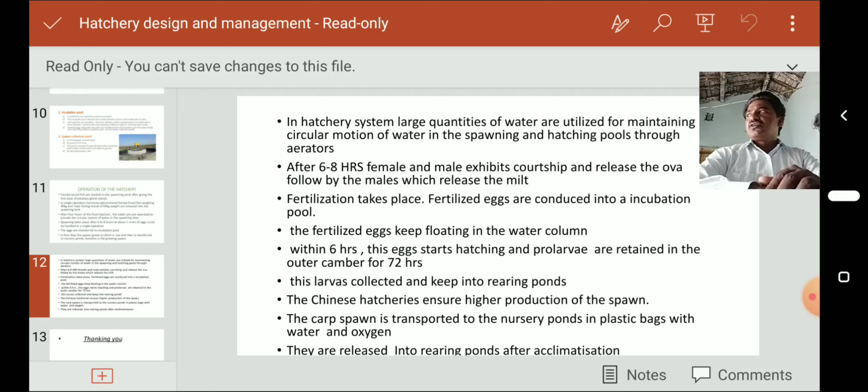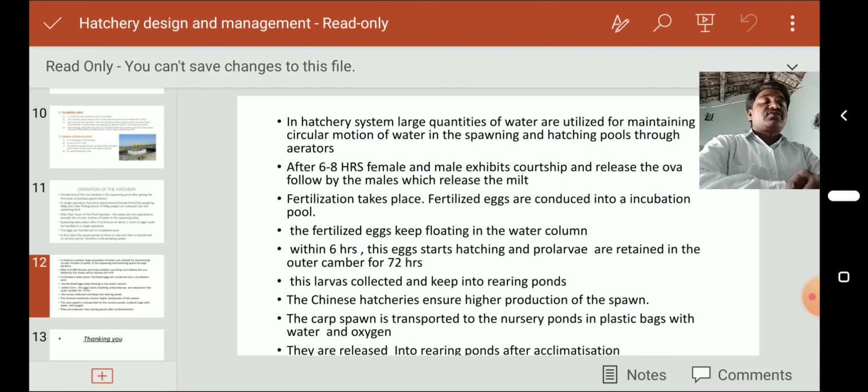Water tanks are kept in the lorry, with nearly 75% water and 25% air, and the seedlings are kept in them.